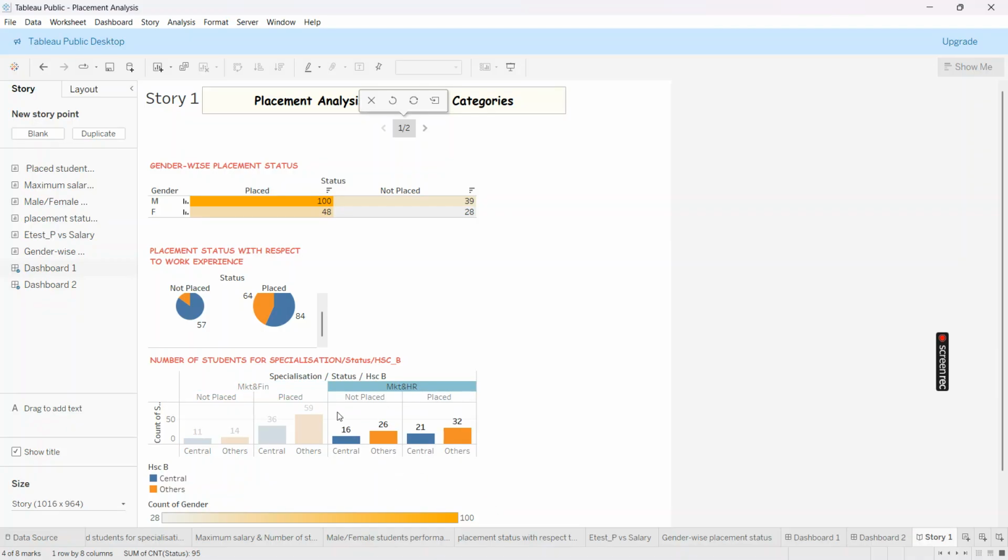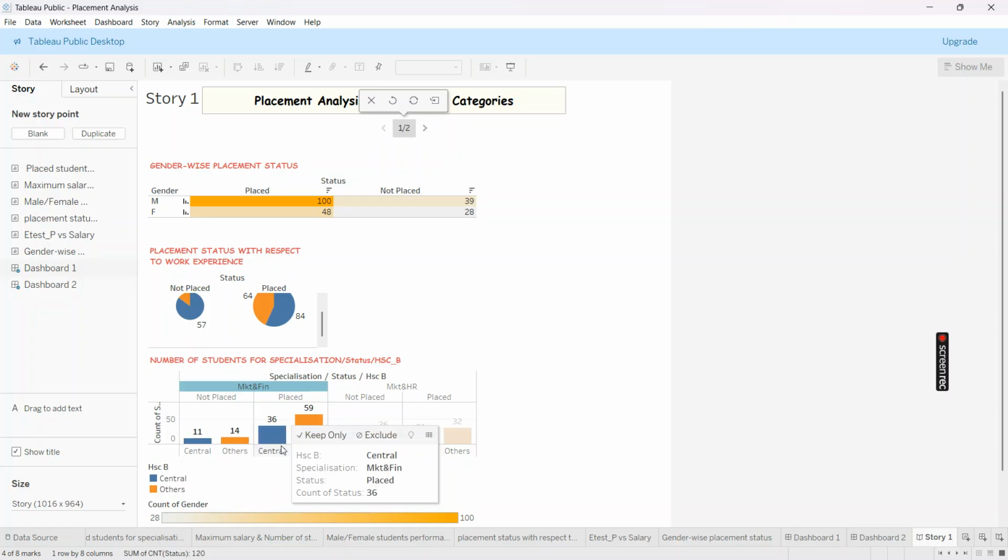So next we will be seeing the board-wise placement status for each specialization. So first we will take the market and finance specialization. In this we can see board-wise. So here for central board, we have 47 students. Out of 47 students, 36 students got placed. And others board, there are 73 students and 59 students got placed. That is around 80% got placed in others and 76% got placed in central.